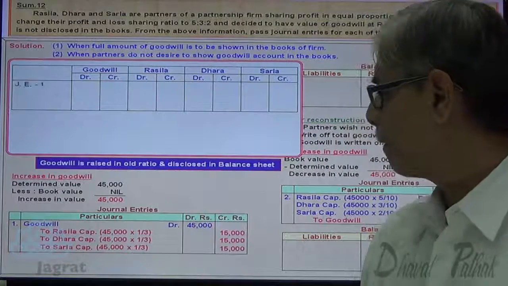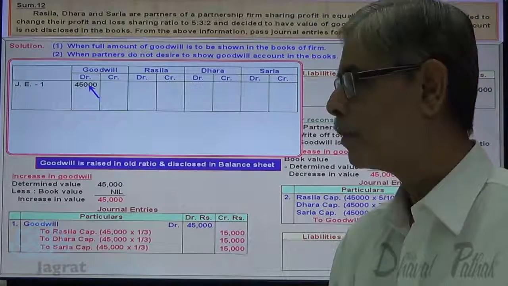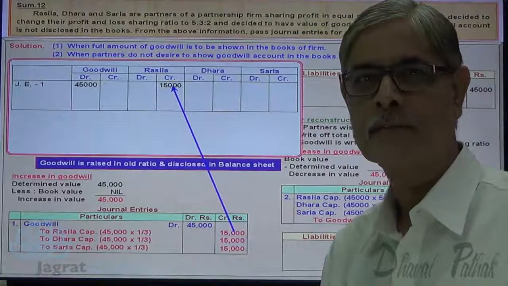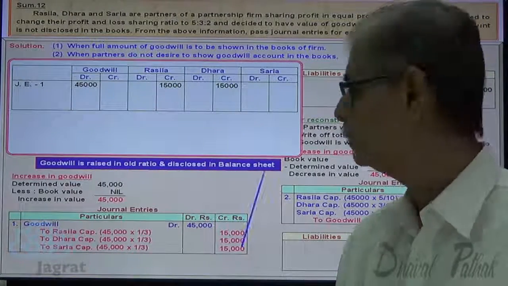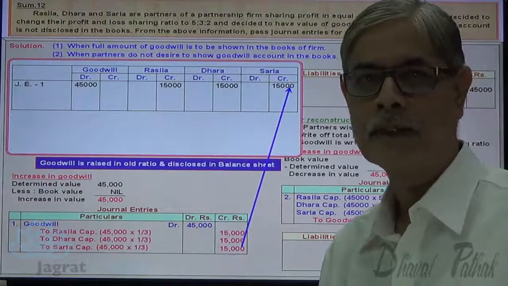First entry, observe, goodwill account debit, then Rasila capital account credit 15,000, Dhara capital account credit 15,000, Sarla capital account credit 15,000.